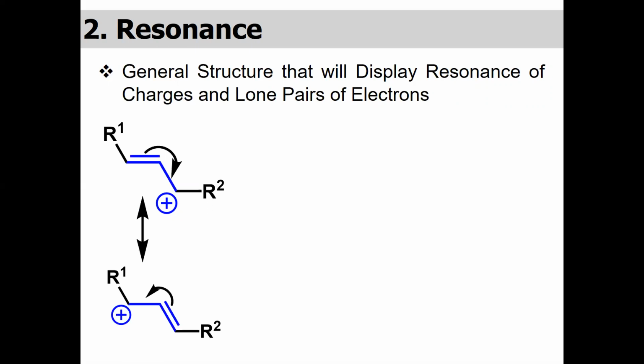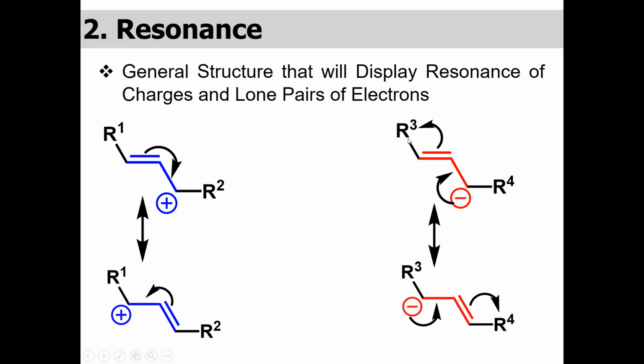Let us see in this case, we have a charge, the carbocation. Now, the pi electron will shift toward the lesser electron density. In this case, we have two resonating structures, and vice versa. Similarly, in this case, you can see we have a carbanion. The negative charge will resonate here, and this pi electron will move onto this carbon, which will give you this structure as well. Now, in these two examples, you can see the resonance occurs between carbon and carbon.